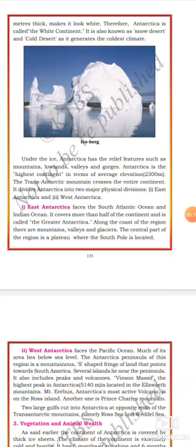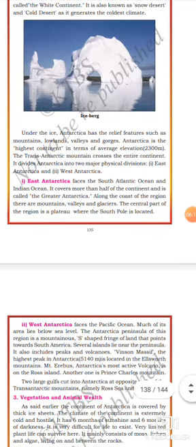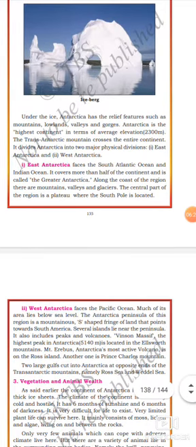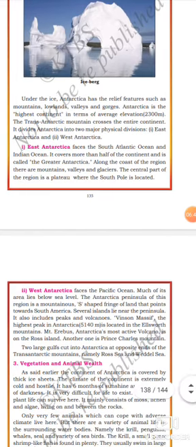Observe. Under the ice, Antarctica has relief features such as mountains, lowlands, valleys, and gorges. Antarctica is the highest continent in terms of average elevation, 2300 meters. The Transantarctic Mountains cross the entire continent. They divide Antarctica into two major physical divisions, East Antarctica and West Antarctica.